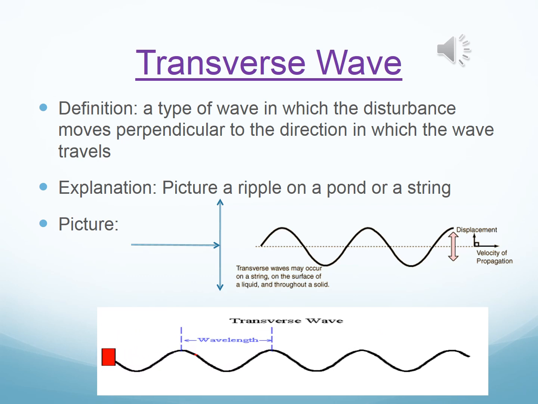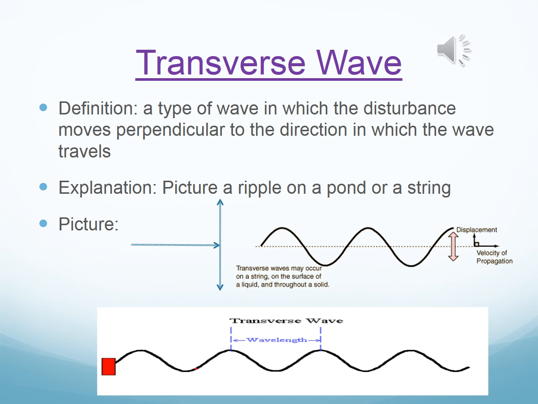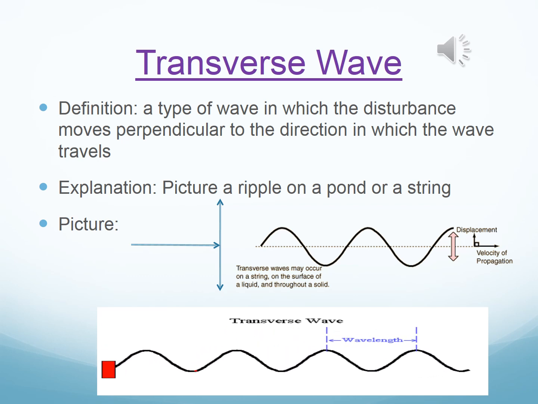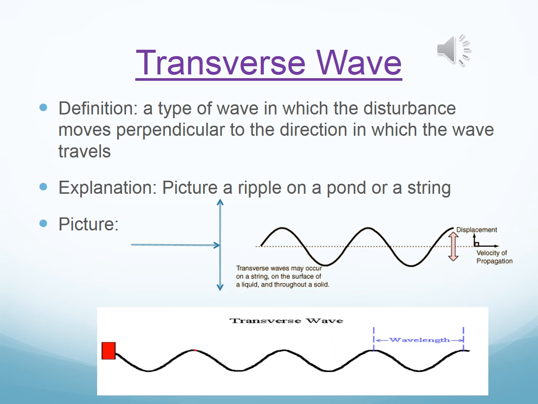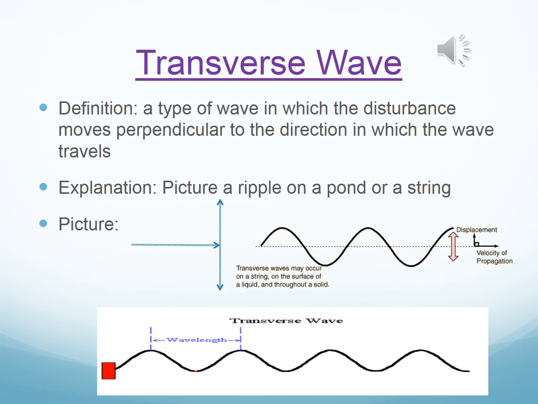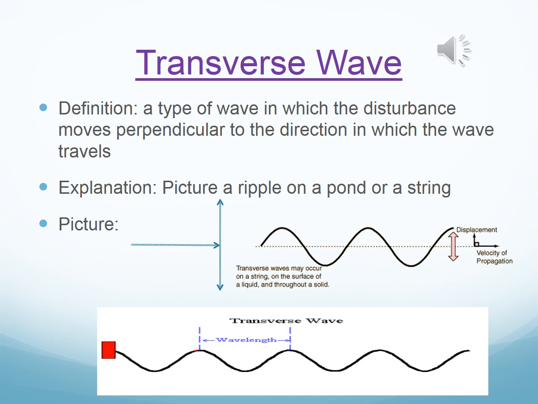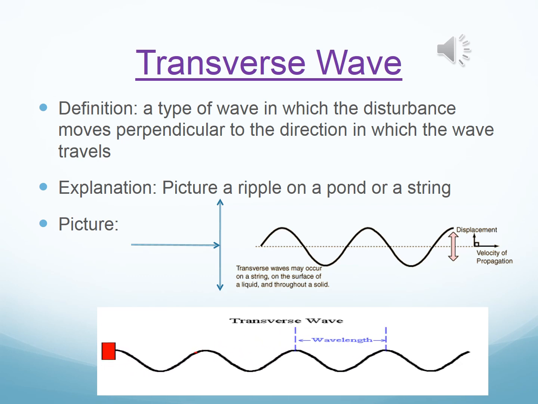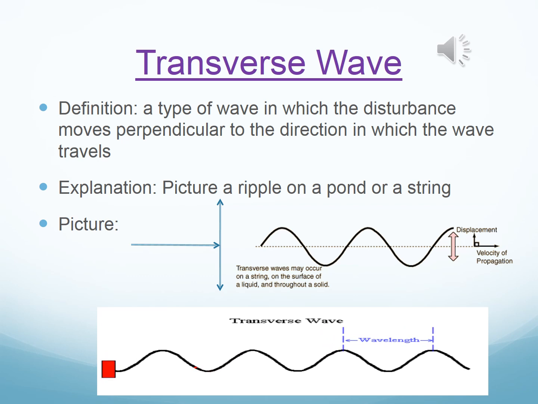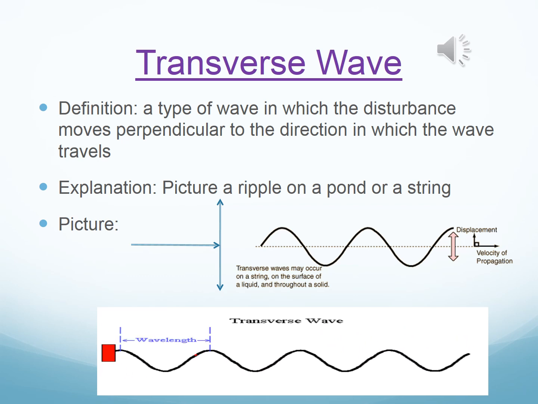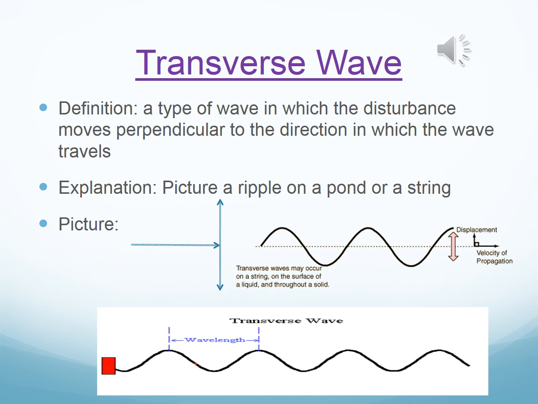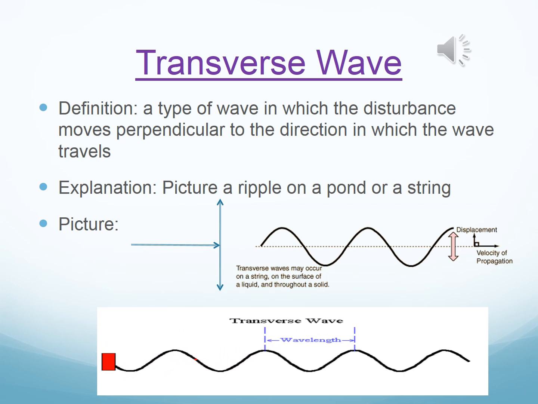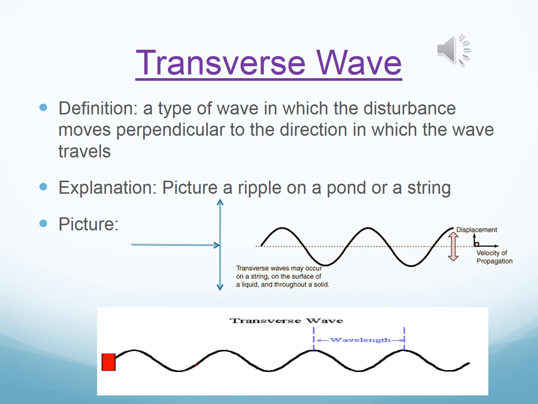There are 2 types of waves, mechanical and electromagnetic. Mechanical waves need a medium. Well, what mechanical waves move in a transverse fashion? Rope waves, the human waves found at sporting events, actual waves in the ocean. These are all mechanical transverse waves. The other type that we talked about was electromagnetic. All 7 electromagnetic waves move in a transverse fashion.